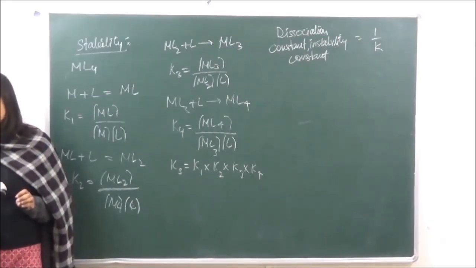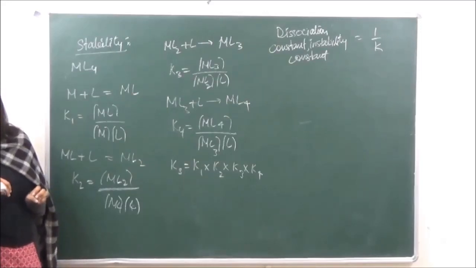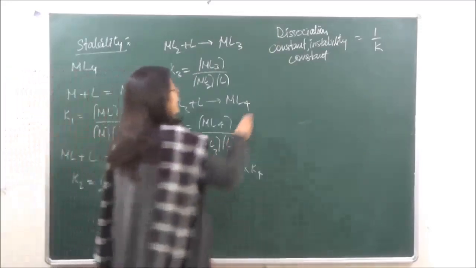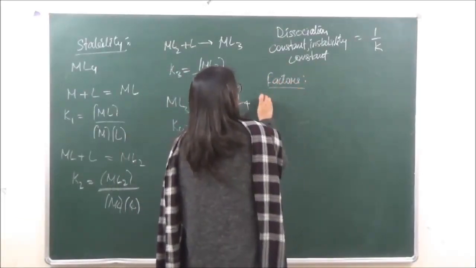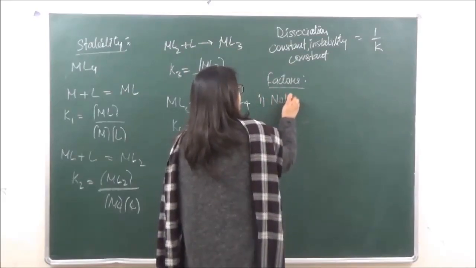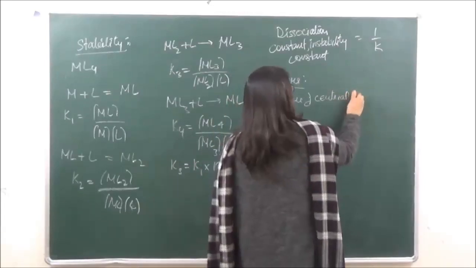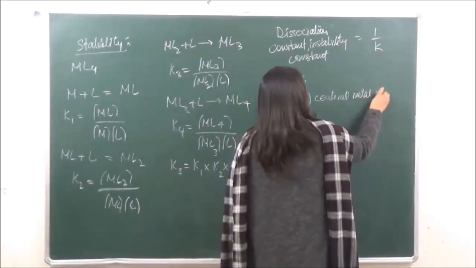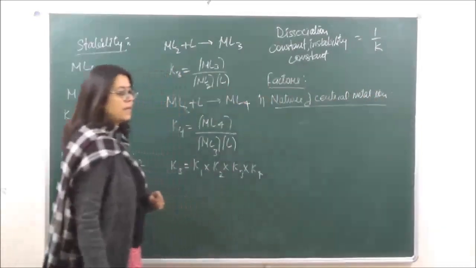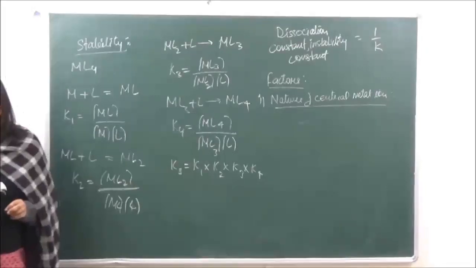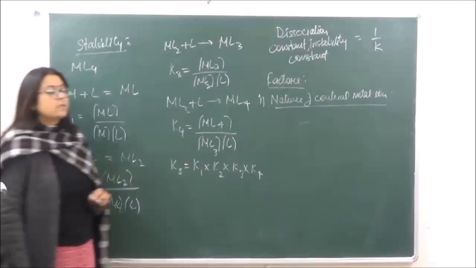Okay? Now let's go on to the factors which are affecting the stability of the complex. The first is the nature of the central metal ion. When we are looking at the nature of the central metal ion, it is seen that the greater the charge, the greater is going to be the stability.